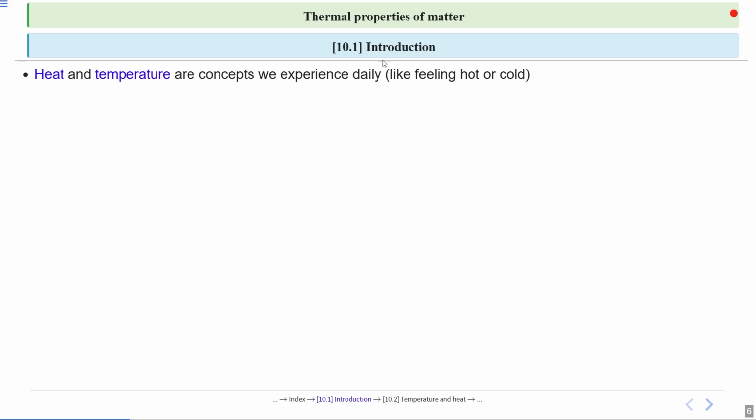So, first, introduction. Heat and temperature are concepts we experience daily. How? Like feeling hot or cold. Yes or no? If we talk in simple terms, temperature tells us how hot something is.